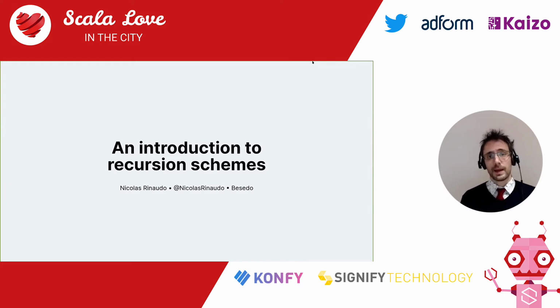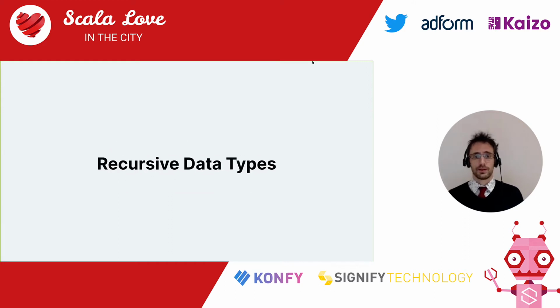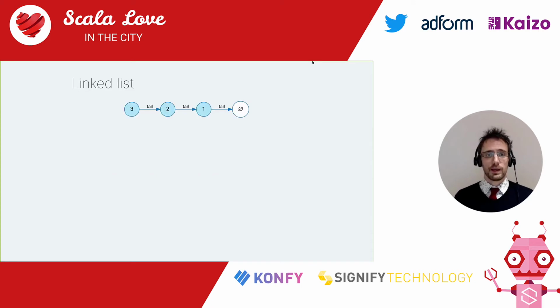And the first step to understanding recursion schemes is understanding recursive data types. You probably already know about recursive functions that are defined in terms of themselves. Recursive data types are very similar in that they are data types defined in terms of themselves. The simplest one I could think of is the linked list, which proper functional programmers call the cons list, because that makes a lot less sense and we like that.